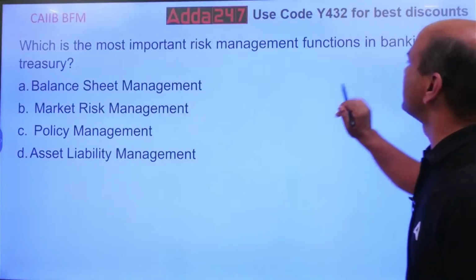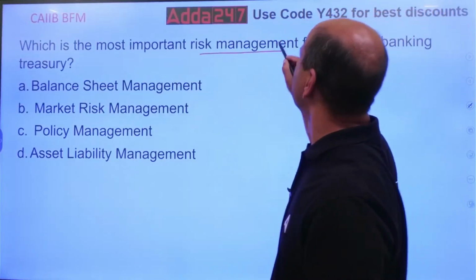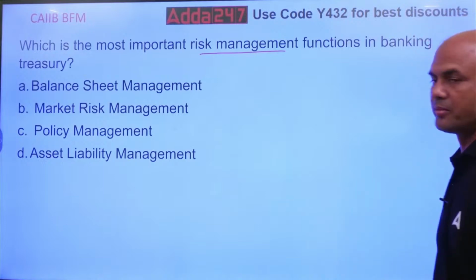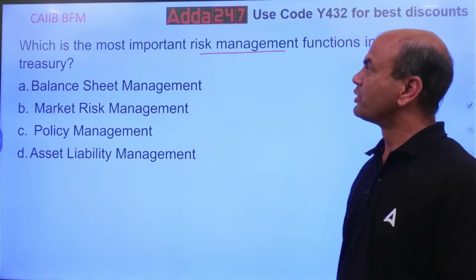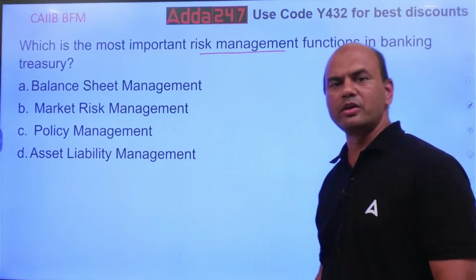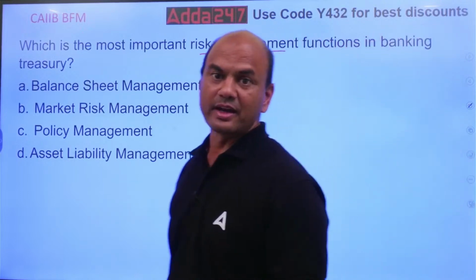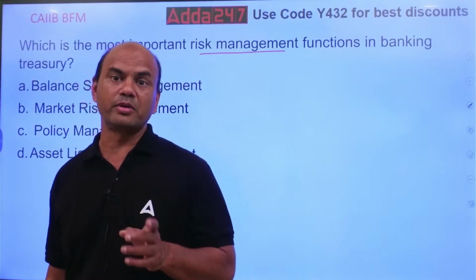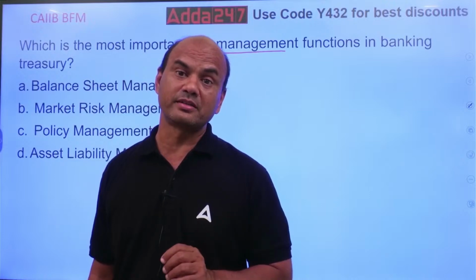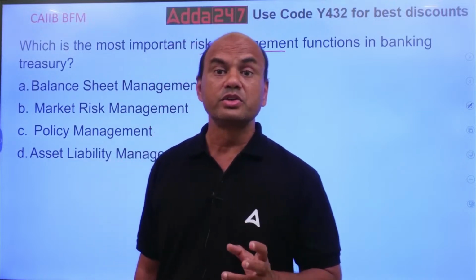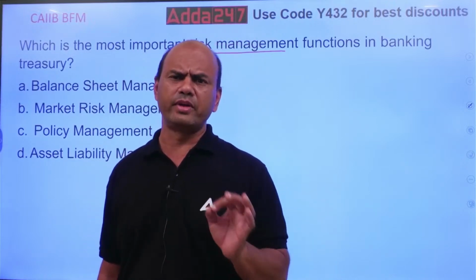This is risk management function in basically treasury. Banking treasury means treasury only. Okay. So which one is the most important part? Always remember, the main job of the treasury of any bank is always to measure or monitor short-term liquidity. Very important job.